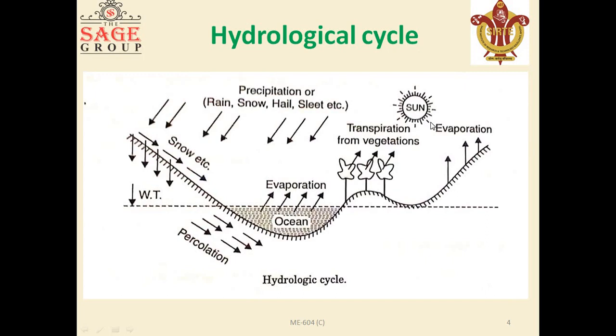This is the hydrological cycle. This is the schematic diagram of a hydrological cycle. Here you can see this diagram. This is the precipitation, or we can say any form of precipitation, that means rain, snow, hail, sleet, frost, fog, etc. Then here you can see this is the earth surface and this is the ocean, and here the arrows represent the evaporation from the ocean, and this is the transpiration, and this is the percolation. So this is the simple schematic diagram of the hydrological cycle.